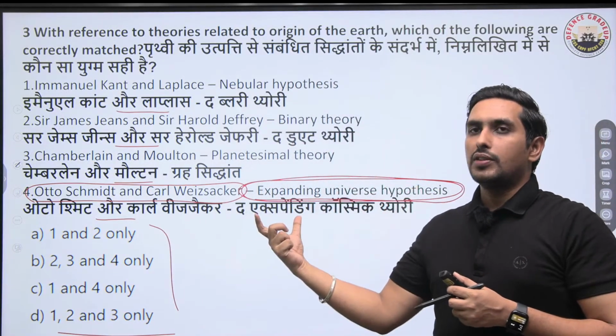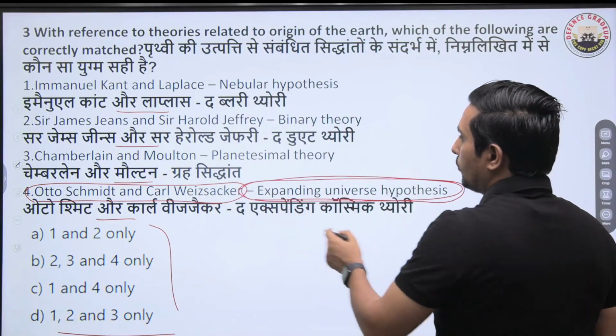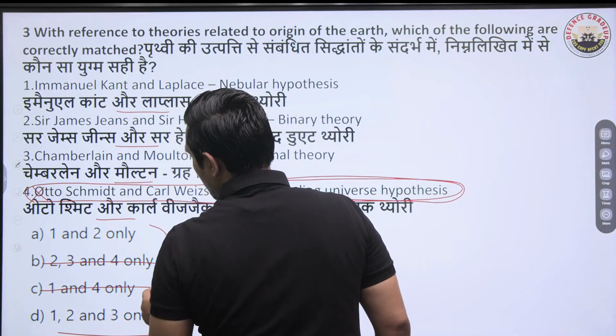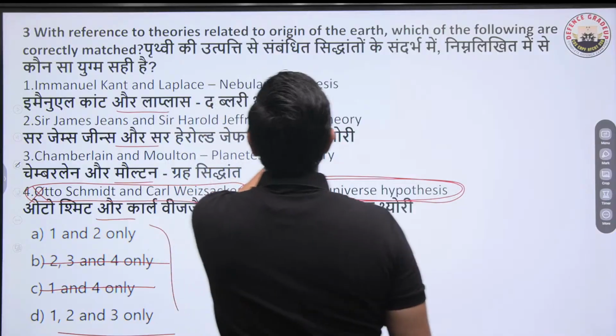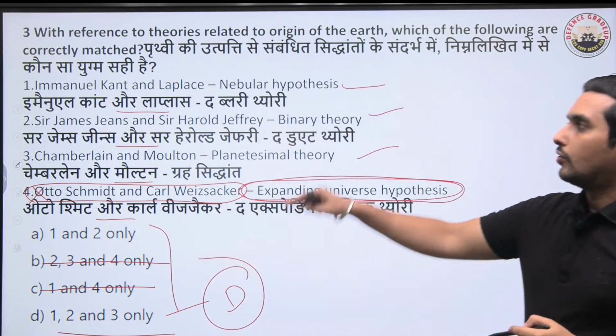Expanding universe was given by Edwin Hubble, 1930s. It was very much famous, Hubble's law. So this one is incorrect. The moment you know this one is incorrect, this option is gone. And of course, all these are absolutely correct. So we have to go with D as the right answer. So all the other theories are fine.